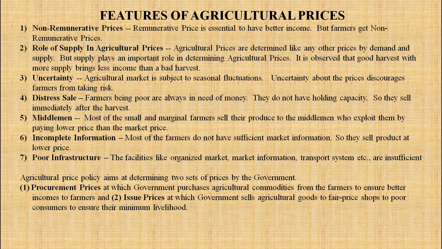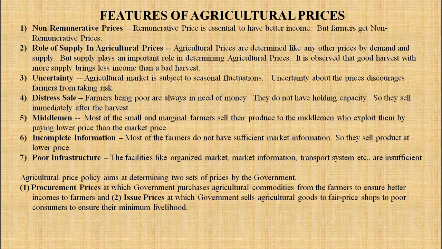Agricultural prices have certain features. Number 1, non-remunerative prices. Remunerative price is essential to have better income, but farmers get non-remunerative prices. Second, role of supply in agricultural prices.